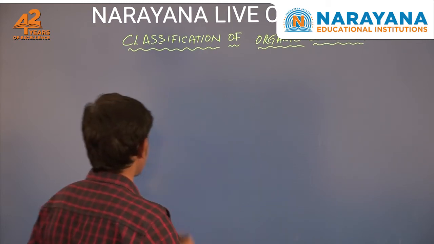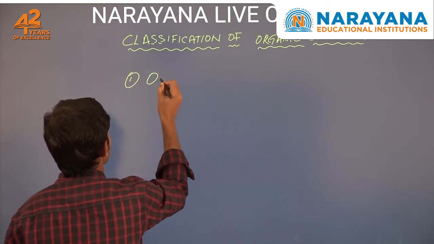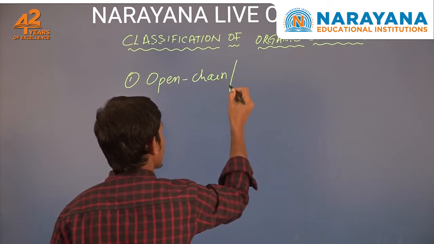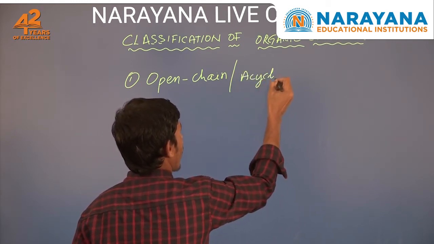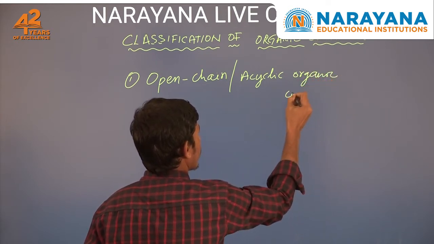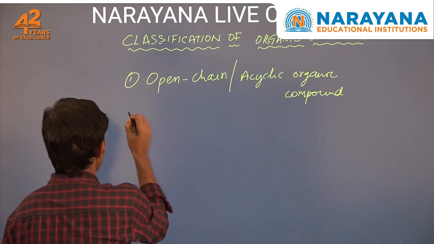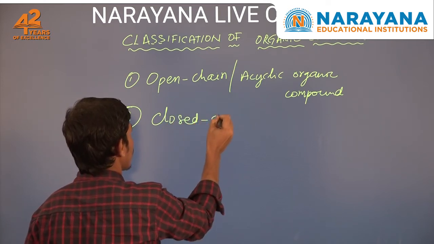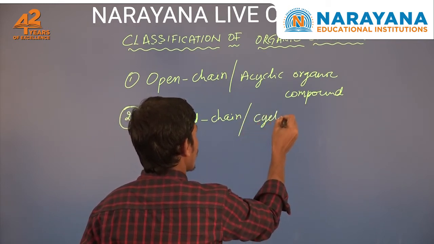So that is one, open chain or acyclic organic compounds. Second one is closed chain or cyclic organic compounds.